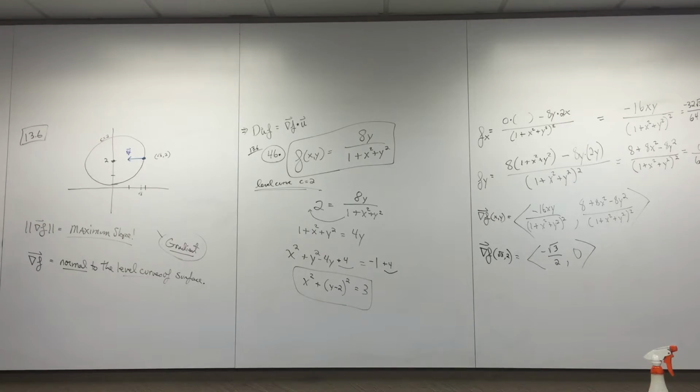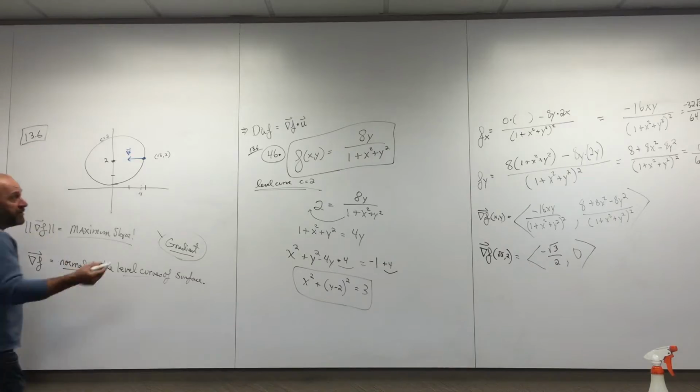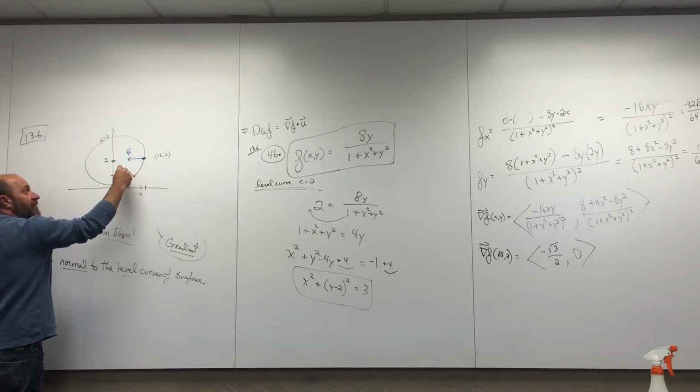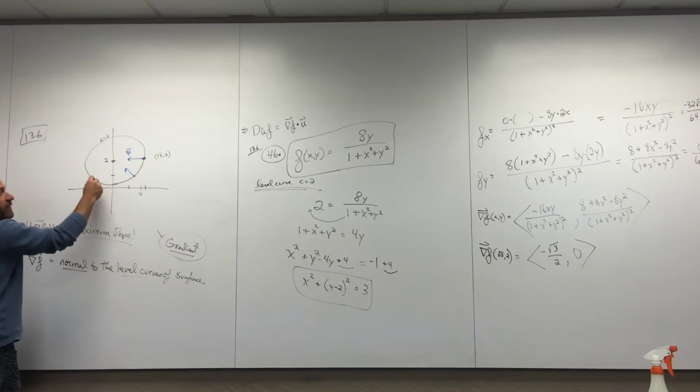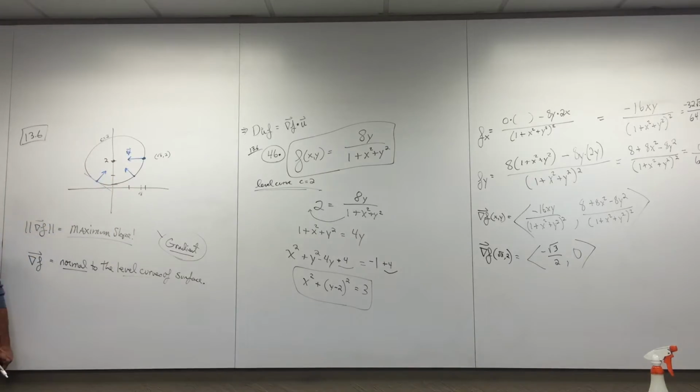Just verifies all that stuff I told you about being normal to the level curve at any point. It'd be true at any point. If you were at this point, you should have a gradient that looks like that. If you're at this point, you should be normal to the level curve.